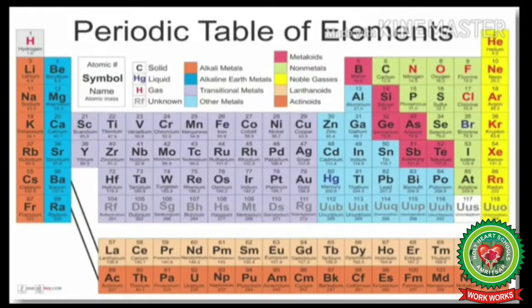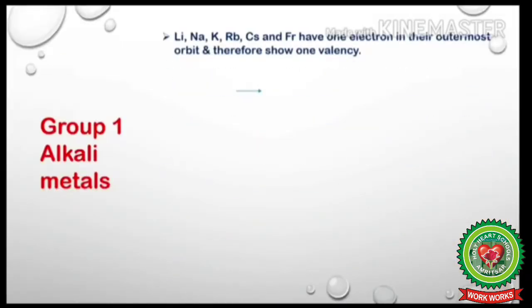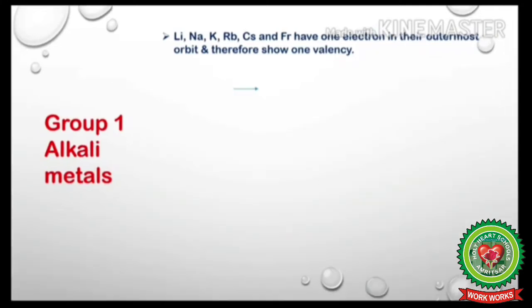Students, look at the periodic table carefully. The elements of group 1 except hydrogen are called alkali metals. Lithium, sodium, potassium, rubidium, cesium, francium have one electron in their outermost orbit, so they have valency 1.